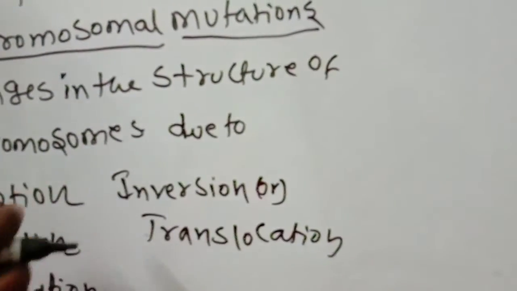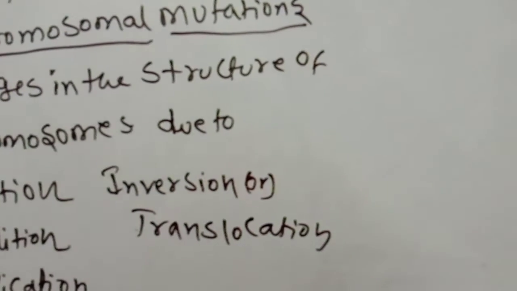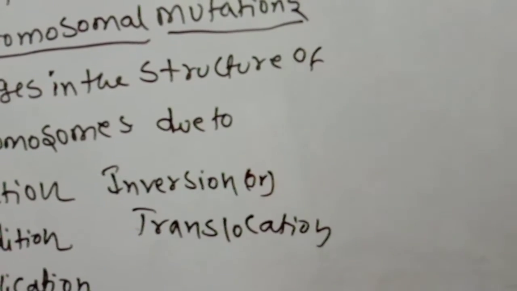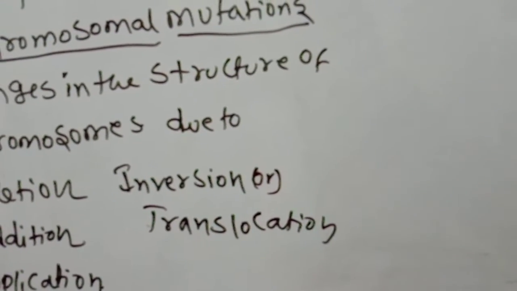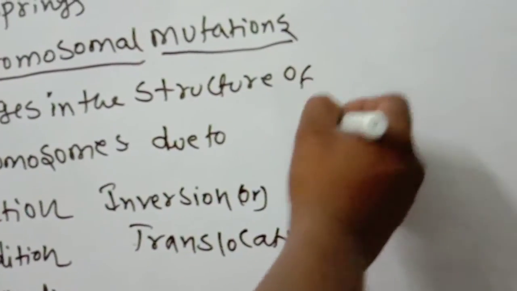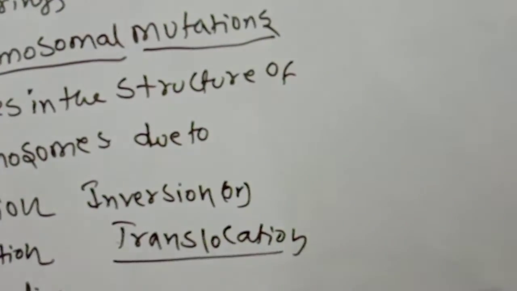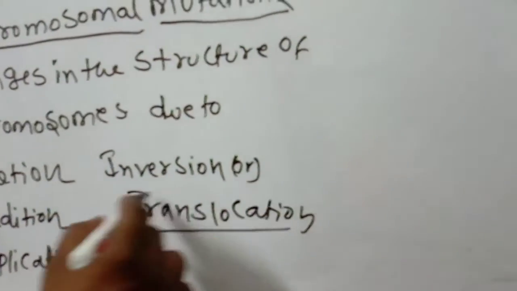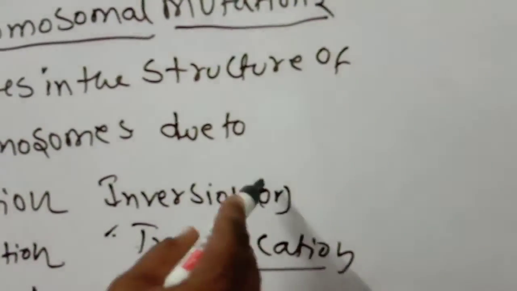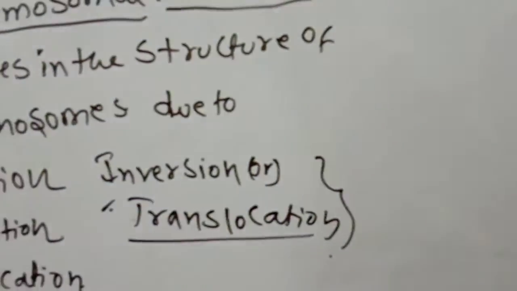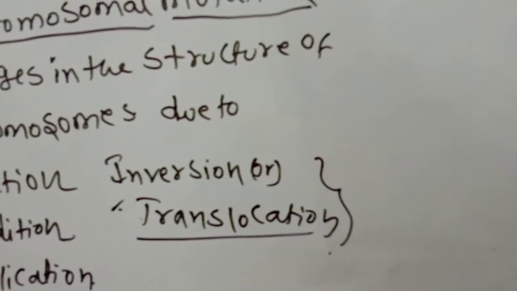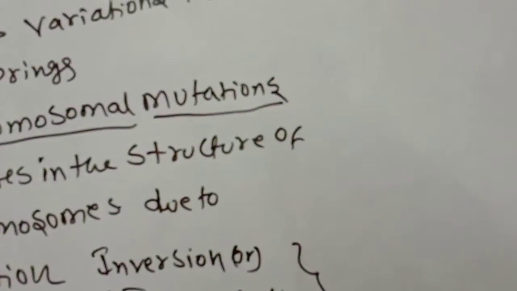Deletion means any part is deleted. Addition means an additional part is attached. Duplication is a copy of the chromosome. Inversion means another chromosome segment is inserted in the main chromosome. Translocation means positions are changed. All these changes are changes in the structure of chromosomes. These are chromosomal mutations.